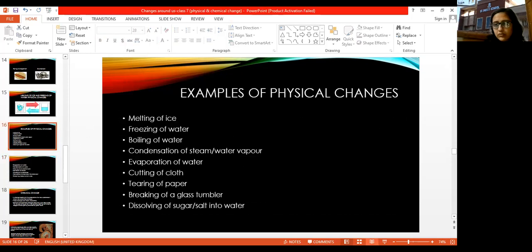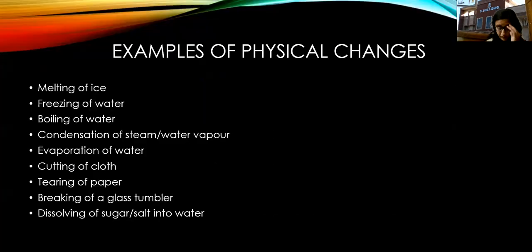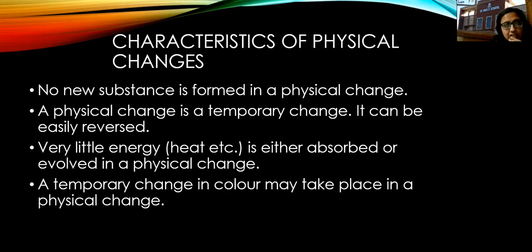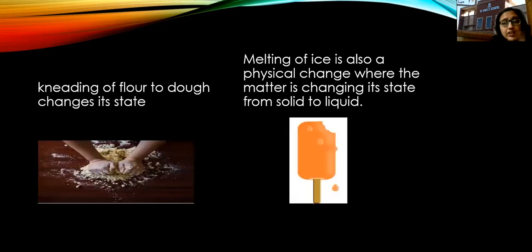Okay, so now similarly, breaking of a glass tumbler, tearing of paper, these we have already discussed. Okay, so this was about physical change. Now you can easily define what do you understand by a physical change and what are the characteristics along with the examples if you are asked.